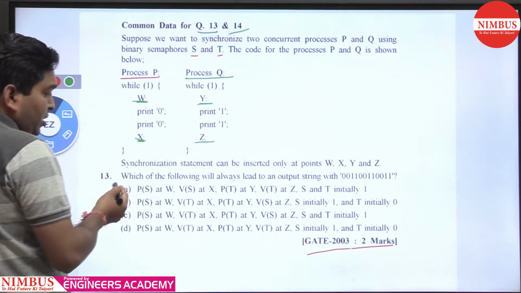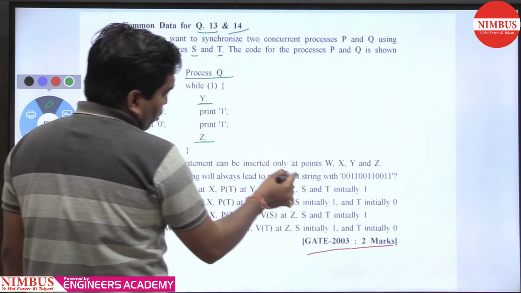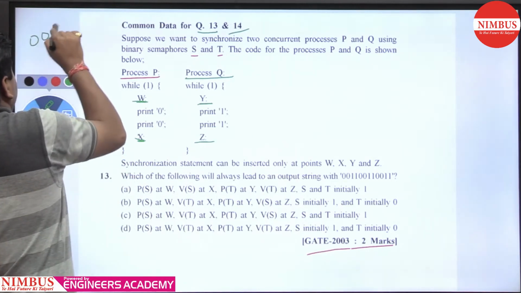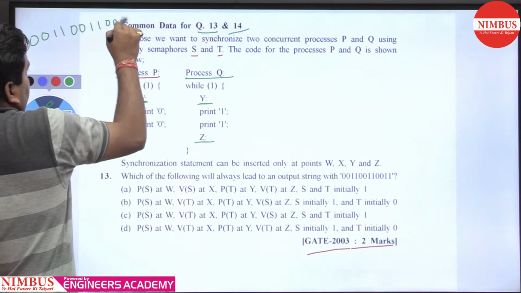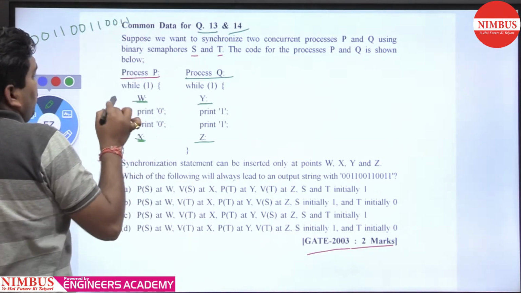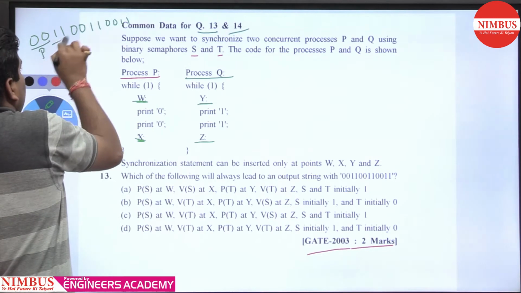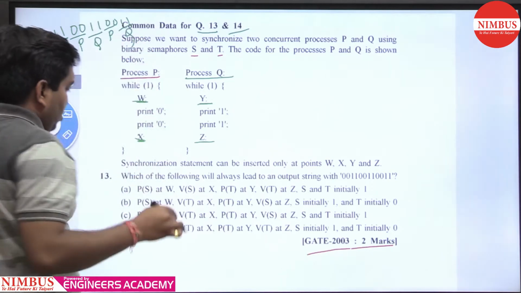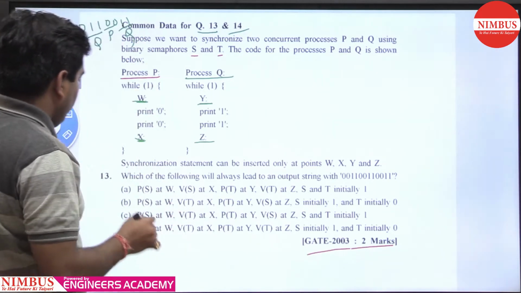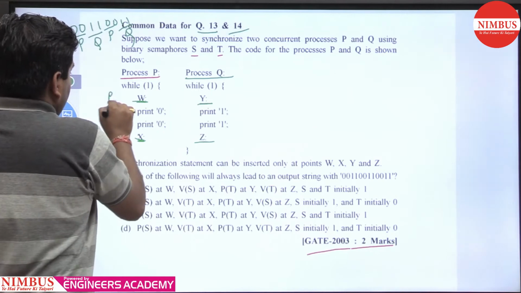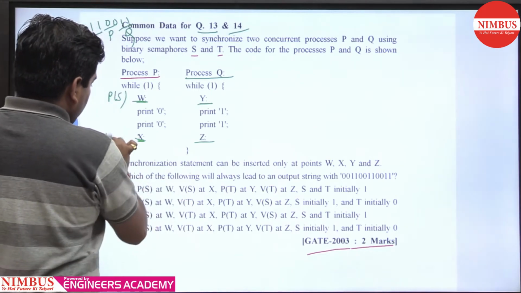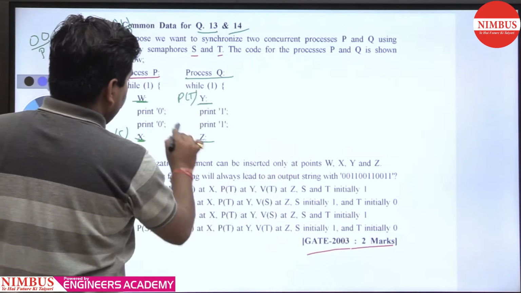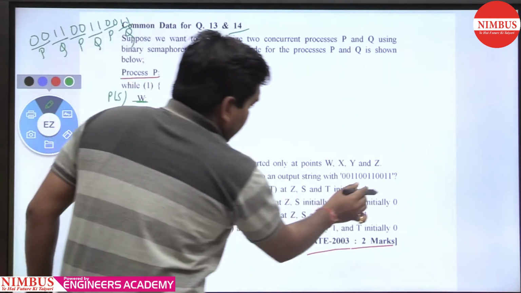First we discuss question 13. Which of the following will always lead to the output string 0011 0011 00? That is nothing, it's just a case of strict alternation. First P executes, then Q, then P, then Q, P, Q, and these are the options. First option A, when we choose PS at W, VS, PT and VT, S and T initially 1.